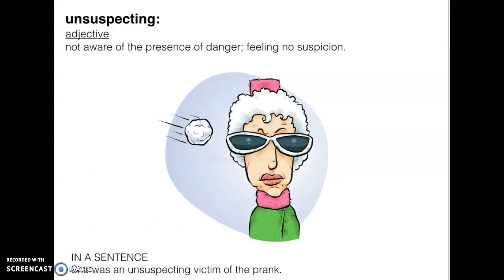Unsuspecting is an adjective, not aware of the presence of danger, feeling no suspicion. In a sentence, she was an unsuspecting victim of a prank. So someone threw a snowball at her. She was not expecting that. Unsuspecting.